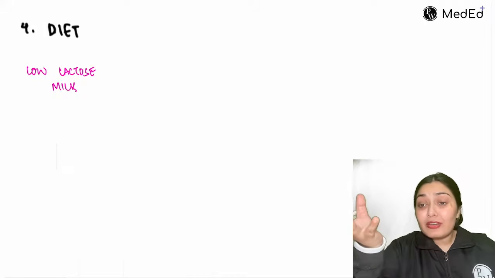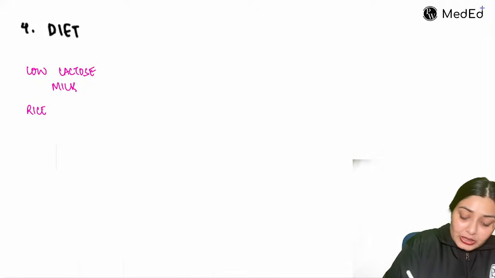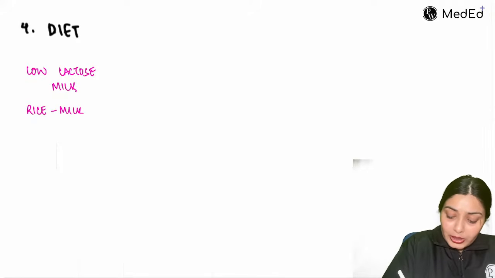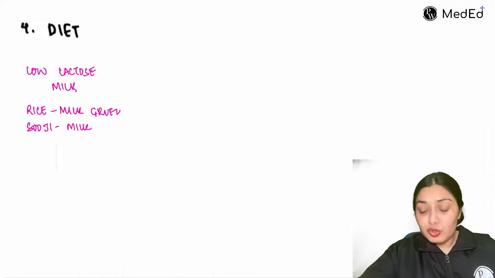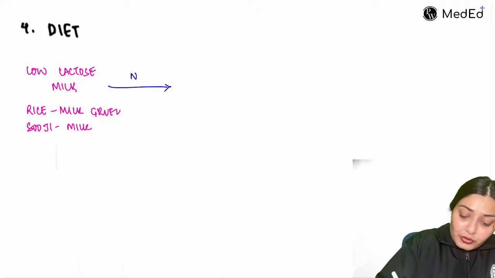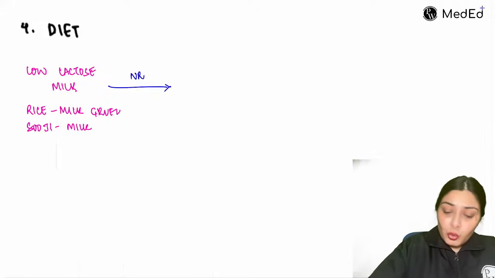How? We can give rice milk gruel. We can give suji ki kheer, suji milk gruel. So rice, khichdi, kheer, these types of meals would be appropriate for the child now. Suji milk. Right? By this, we are diluting the amount of lactose that the child was consuming earlier. If the child still has diarrhea, not responding to this low lactose diet, then we completely omit lactose from the diet. So we give a no lactose diet.